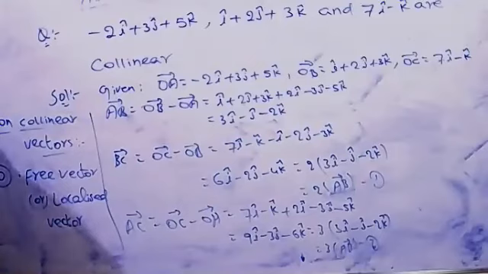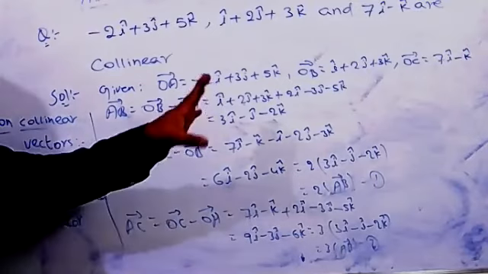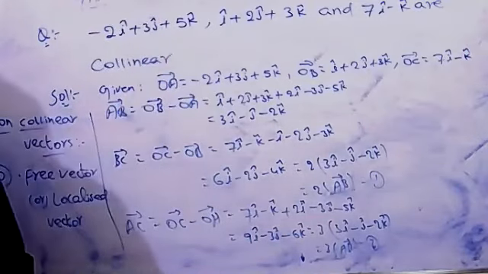When the origin of the vector can be chosen at any arbitrary point, here any arbitrary point means you can take any point as the origin of the vector.